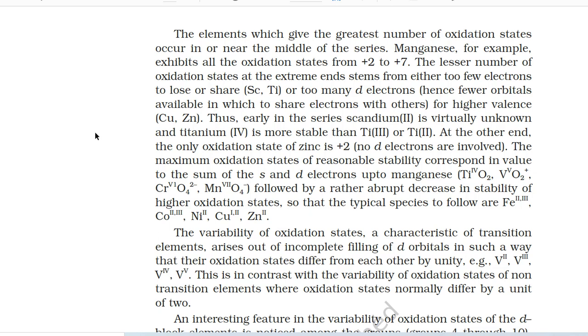The variability of oxidation states, a characteristic of transition elements, arises out of incomplete filling of d orbitals in such a way that their oxidation states differ from each other by unity. For example, vanadium(II), vanadium(III), vanadium(IV), vanadium(V). This is in contrast with the variability of oxidation states of non-transition elements, where oxidation states normally differ by a unit of 2.